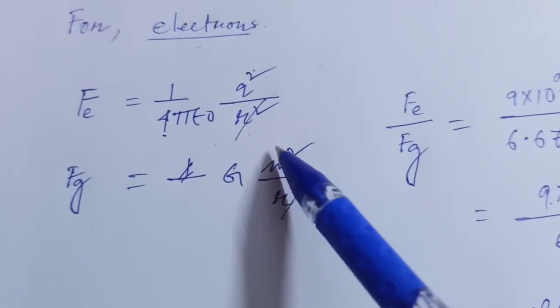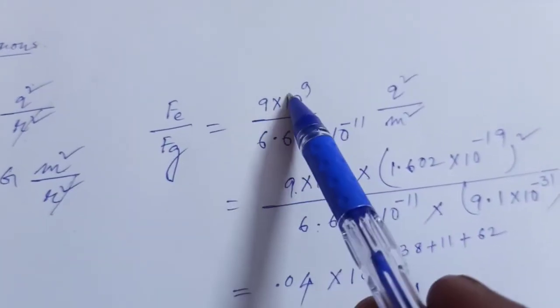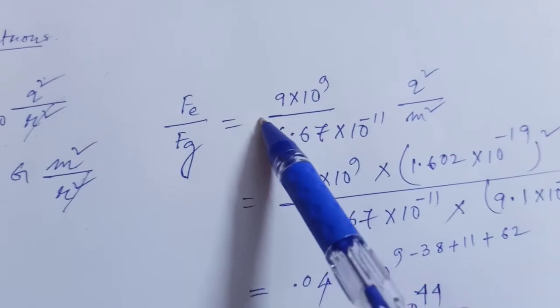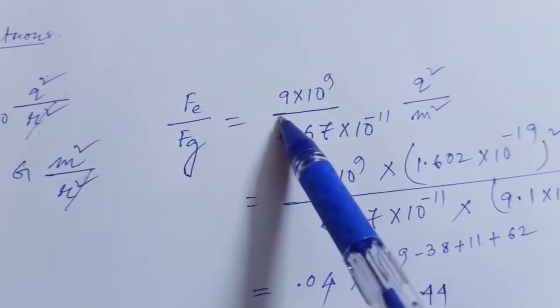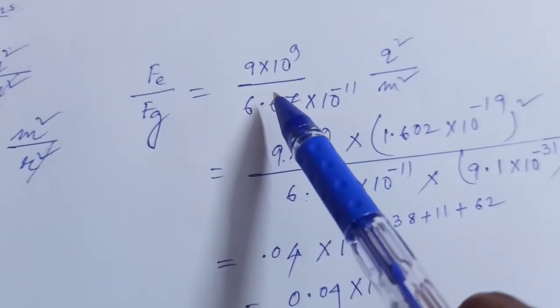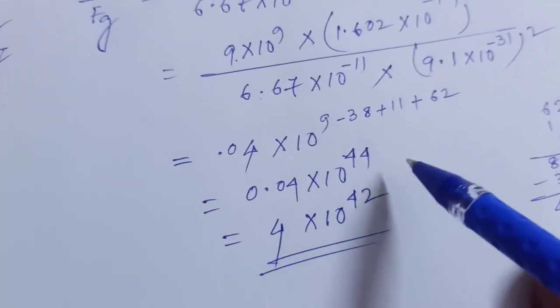When we take the ratio, R square cancels, and Fe by Fg is basically the ratio of the constants: the proportionality constant in Coulomb's law, and the proportionality constant in Newton's law of gravitation. So this leads to the result 4 into 10 to the power 42.